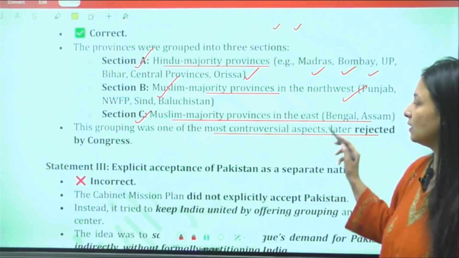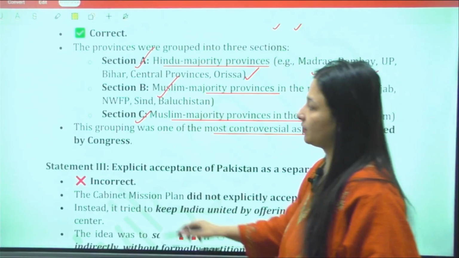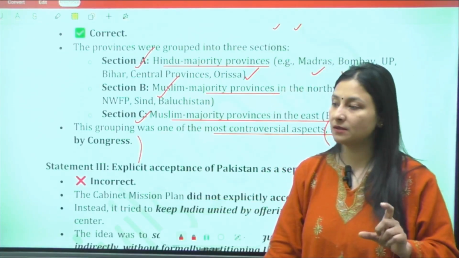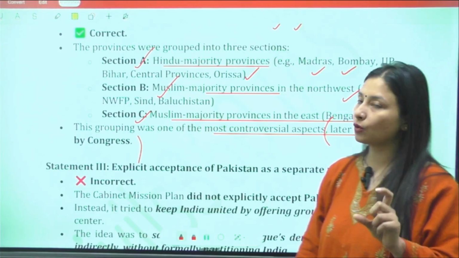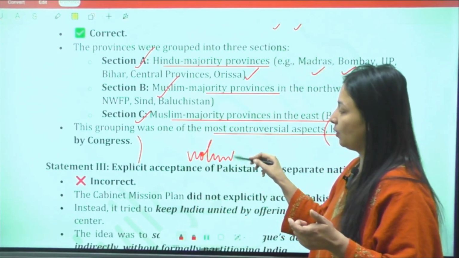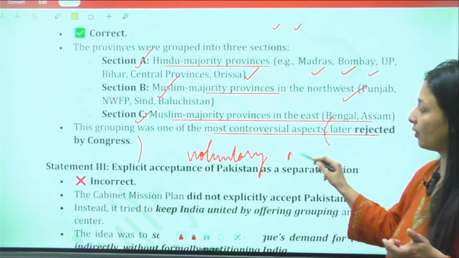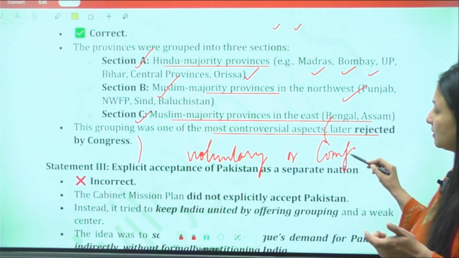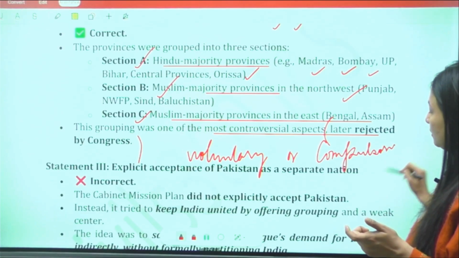controversial aspects, which was later rejected by Congress also, because there was confusion about whether the grouping was voluntary or compulsory.